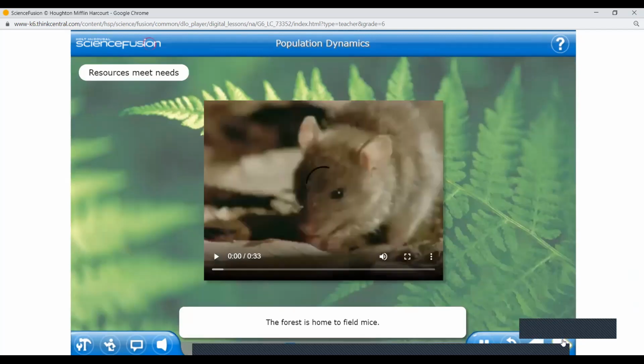The forest is home to field mice. What resources do mice depend on in this environment? How do these resources affect their population? Click play to find out more.